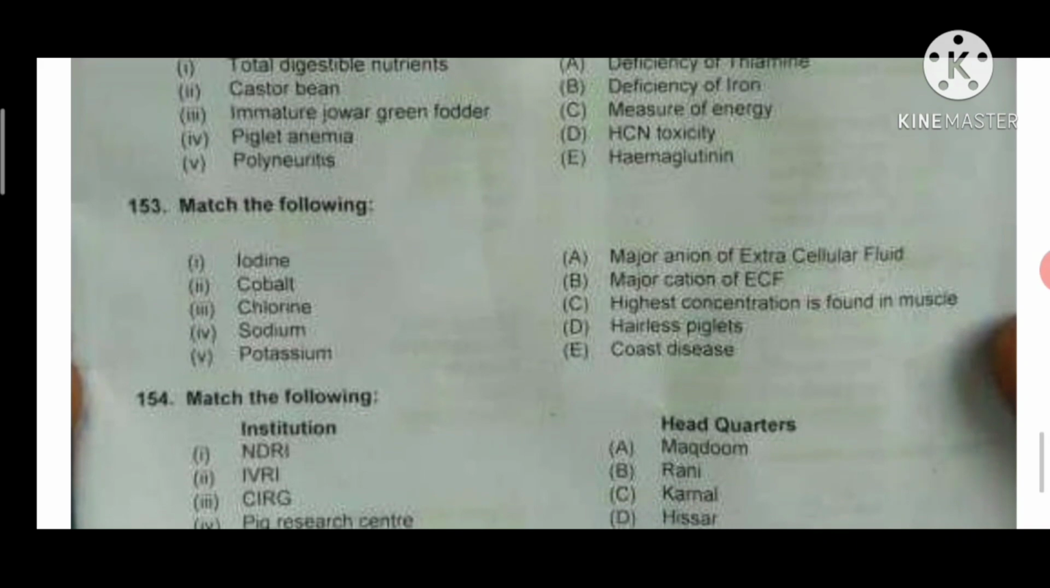Next question is also matching type. Iodine, hairless piglets; cobalt, pine disease; chlorine, major anion of ECF, that is extracellular fluid; sodium, major cation of ECF; potassium, higher concentration in muscles.